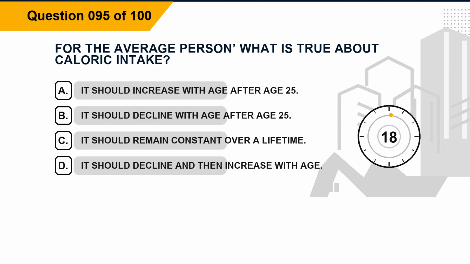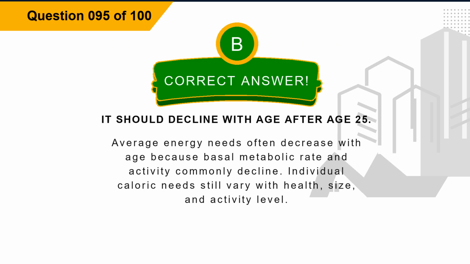Question 95. For the average person, what is true about caloric intake? Option A, it should increase with age after age 25. Option B, it should decline with age after age 25. Option C, it should remain constant over a lifetime. Option D, it should decline and then increase with age. The correct answer is option B, it should decline with age after age 25. Explanation: average energy needs often decrease with age because basal metabolic rate and activity commonly decline. Individual caloric needs still vary with health, size, and activity level.